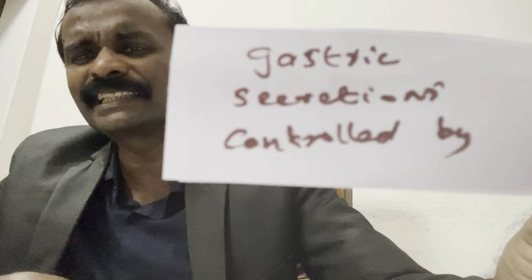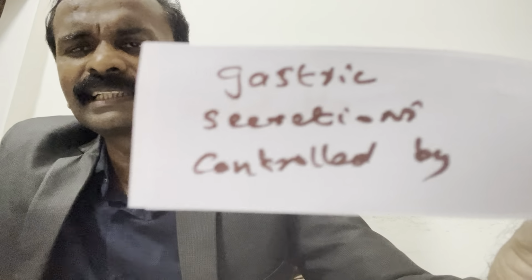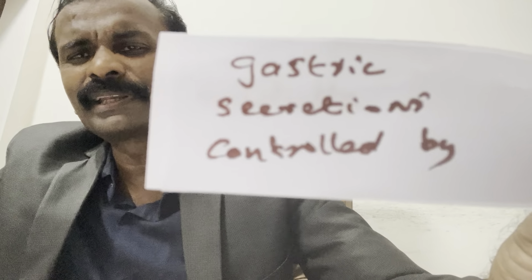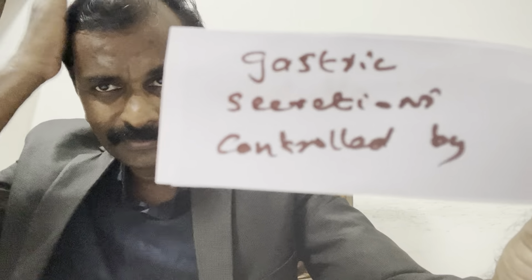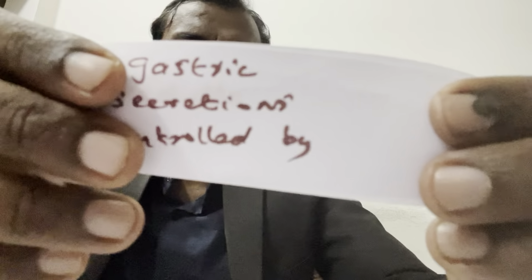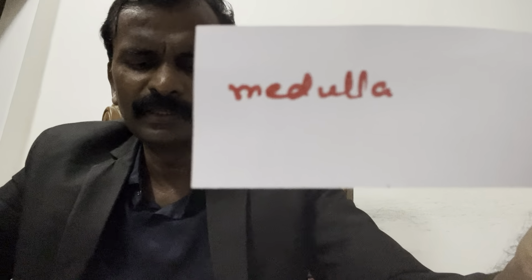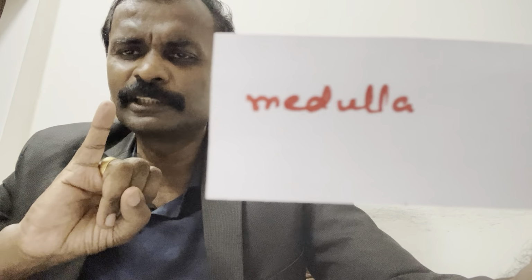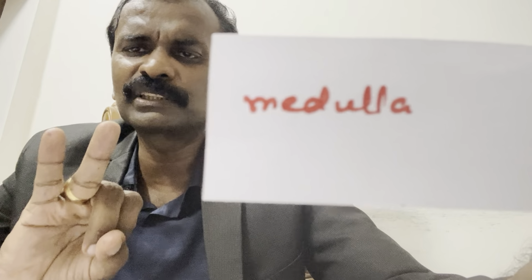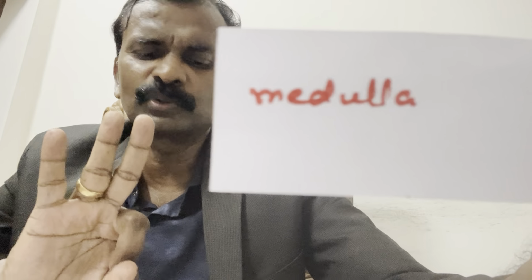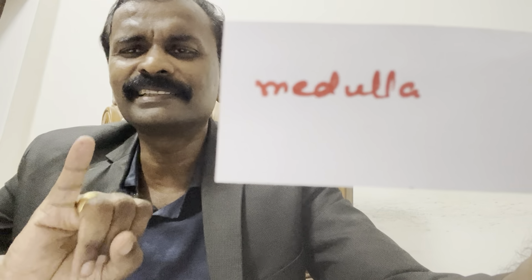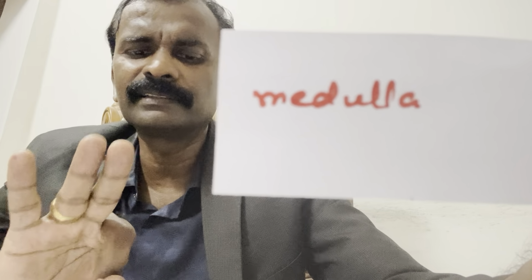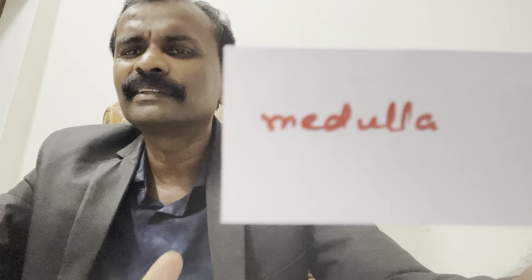Gastric secretions. Gastric means stomach. Gastric secretions, like secretion of hydrochloric acid. So many secretions will be there in the stomach, no? Gastric secretions are controlled by which part of the brain? Medulla. So for medulla they can ask you 3 questions: respiration, cardiovascular reflexes, and gastric secretion. Even if you forget medulla, don't forget the 3 questions for medulla.